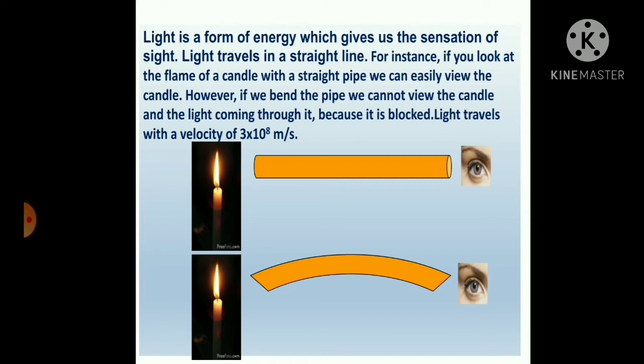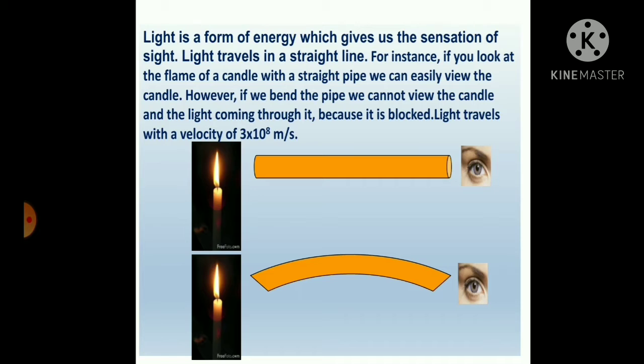Light is a form of energy which gives us the sensation of sight. Light travels in a straight line. For instance, if you look at the flame of a candle with a straight pipe, we can easily view the candle. However, if we bend the pipe, we cannot view the candle and the light coming through it because it is blocked.